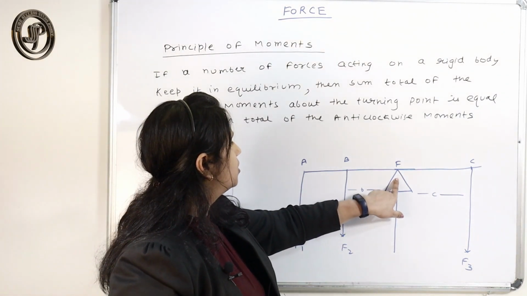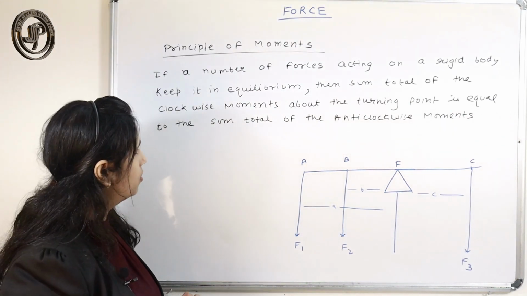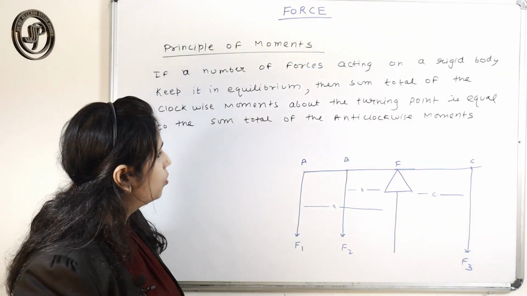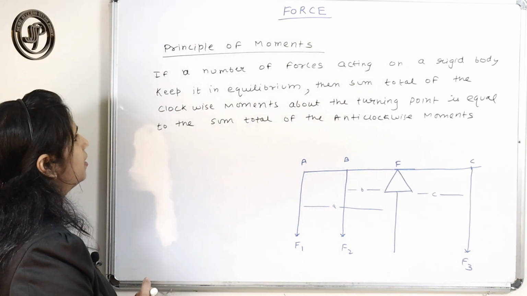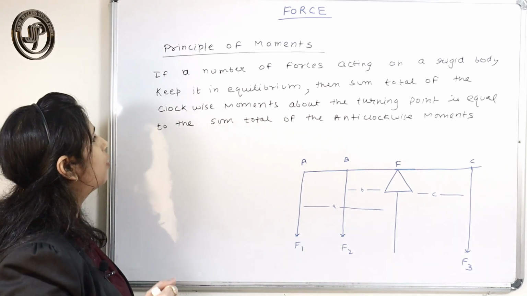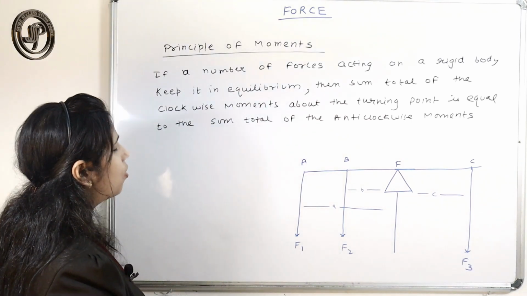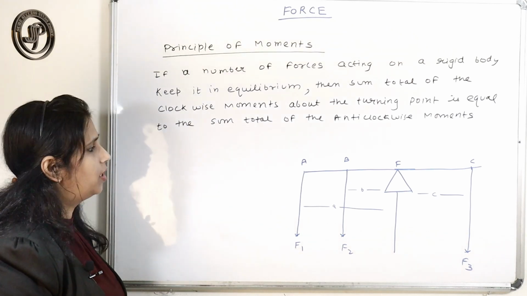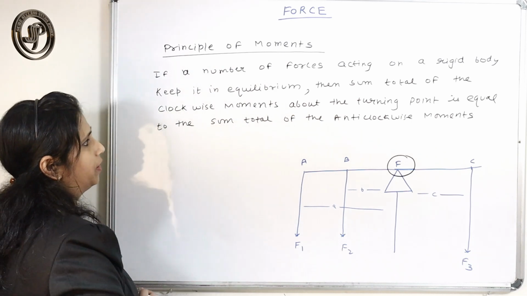So this F is the point of equilibrium. If you see from point F, the sum total of the clockwise moments about the turning point. So this F is the turning point.